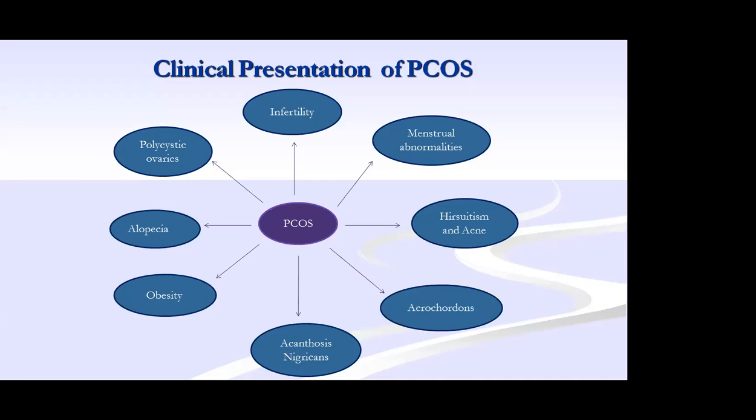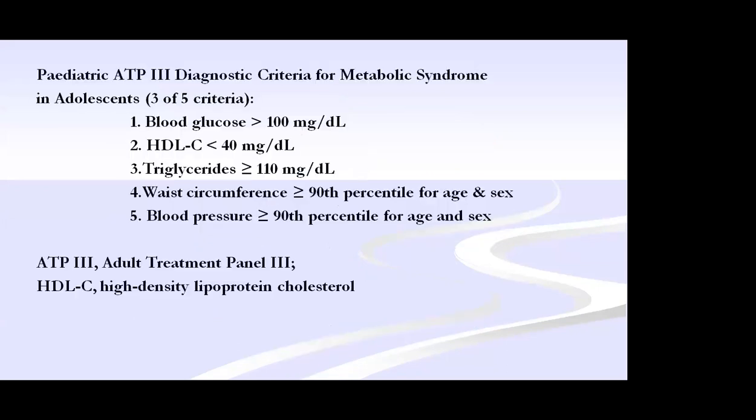If this is present from adolescence, next is the reproductive stage. Because of this anovulation, they may end up in infertility. If it is not corrected in reproductive age, and this PCOS continues, they will end up in metabolic syndrome, nearing perimenopause, menopause or postmenopause. So in adolescence itself, PCOS should be identified, and whatever treatment is needed, depending on the signs and symptoms, it has to be treated. Then if you don't, I told you, the metabolic syndrome.